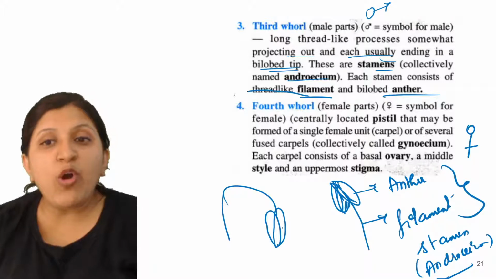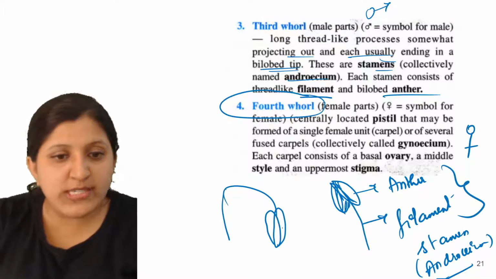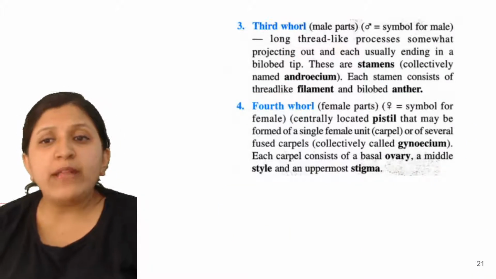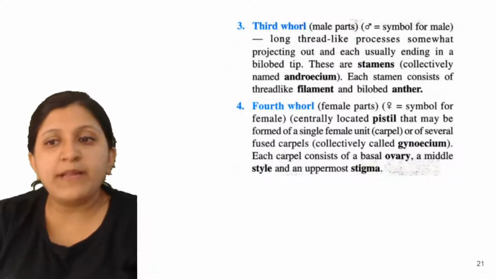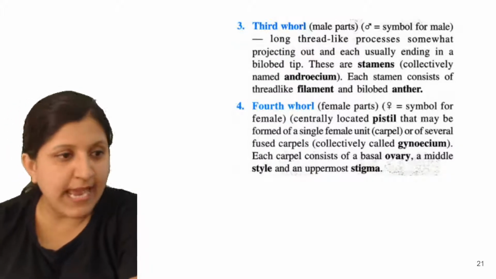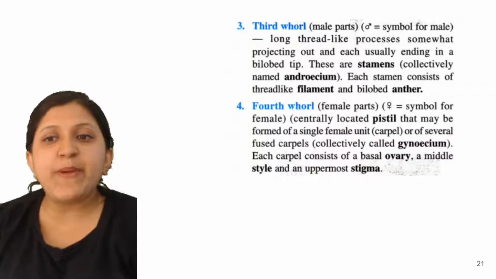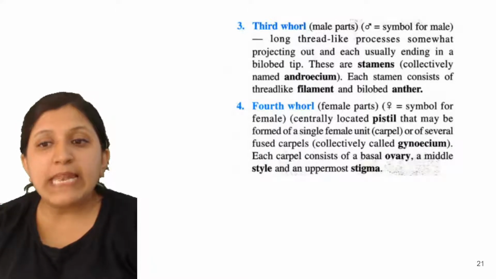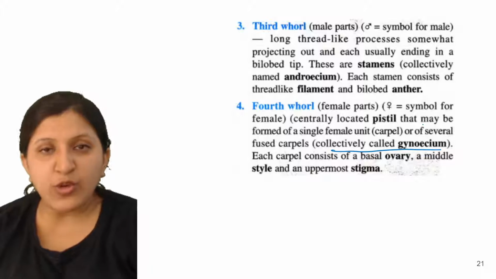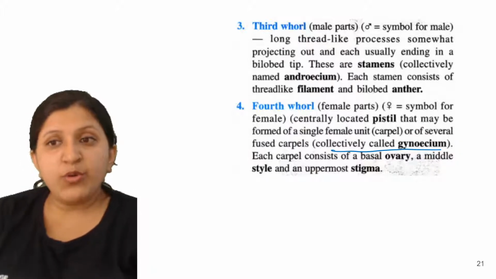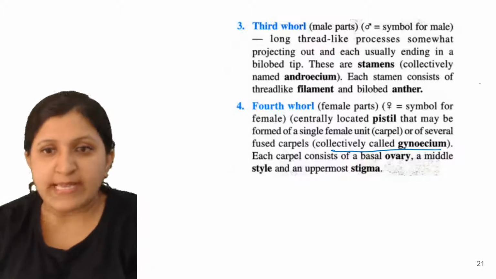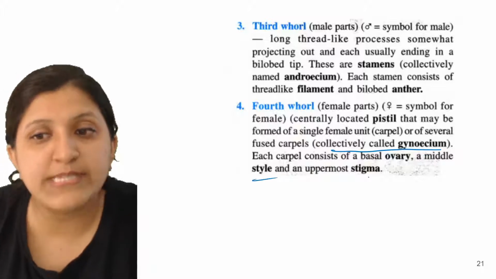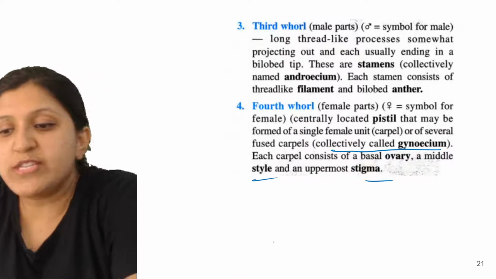Now moving on to the fourth whorl. The fourth one here is the female reproductive part, which has the stigma, style, and the ovary. When they are all fused or when they are free, different names are there, but collectively it is called a gynoecium. If a group of carpels or a pistil is found, we call it a gynoecium. Each carpel consists of a basal ovary, a style, and an uppermost stigma.